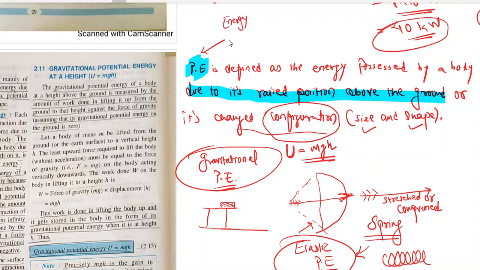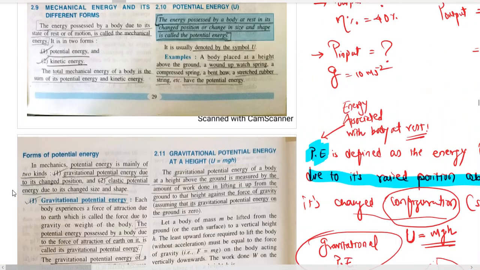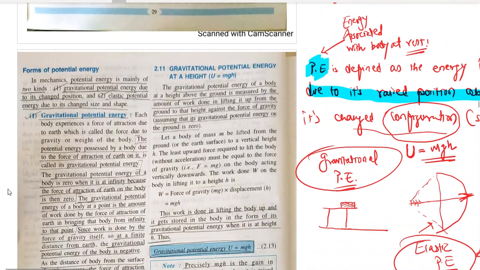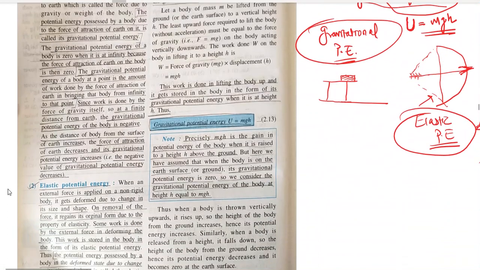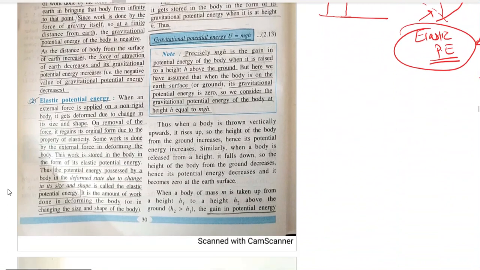Energy associated with a body at rest is known as potential energy, right? Cool. Okay, what else? So two types of energy we have studied.